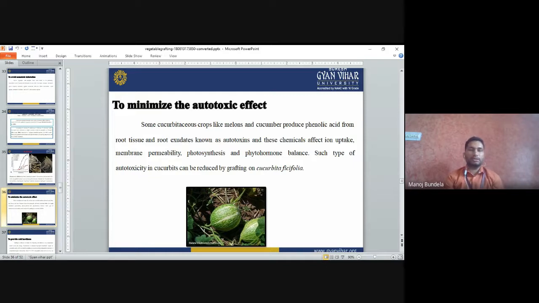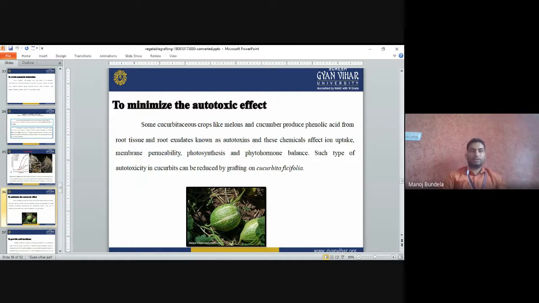So whatever ions are present in the soil, the roots will exude some autotoxins, and those autotoxins have a chemical effect and will reduce the ion uptake, the membrane permeability, photosynthesis, and phytohormone balance.